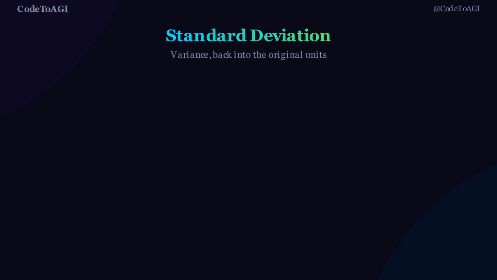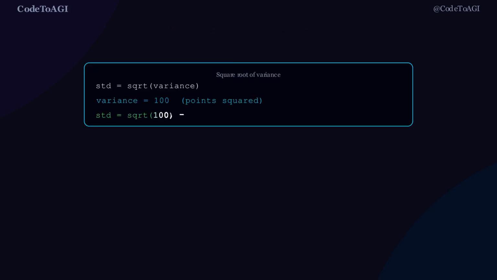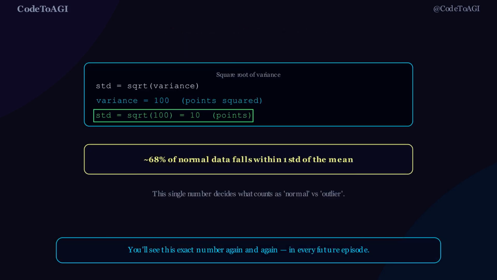Now the number you'll actually see everywhere. Standard deviation. It's just the square root of variance, back in the original units. A variance of 100 becomes a standard deviation of 10 test score points, not points squared. One standard deviation from the mean covers about 68% of normal data. This single number is how models quietly decide what counts as normal versus an outlier.